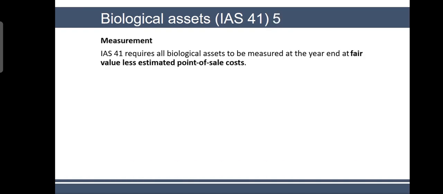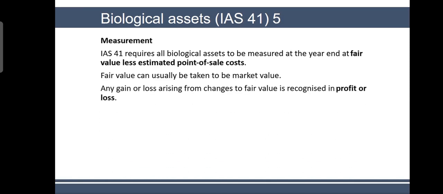So measurement. IAS 41 requires all biological assets to be measured at the year end at fair value less estimated point of sale costs. This is the same measurement basis as net realizable value. And fair value can usually be taken to be the market value, so you do a market-based estimation. Any gain or loss arising from changes in fair value is recognized in profit or loss.